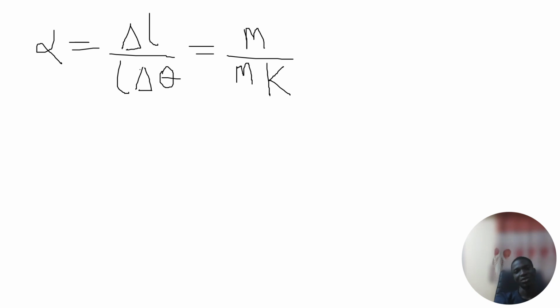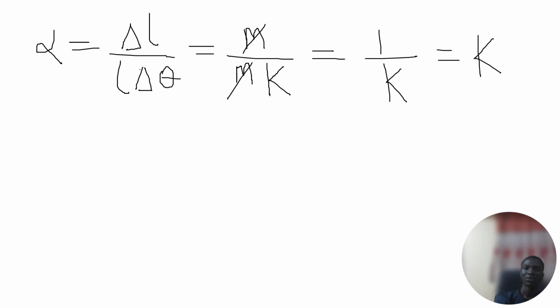And of course, you should agree with me that the meters cancel out so that we are left with just 1 over K. As usual, using the negative indices law, it can now turn to K raised to power minus 1.